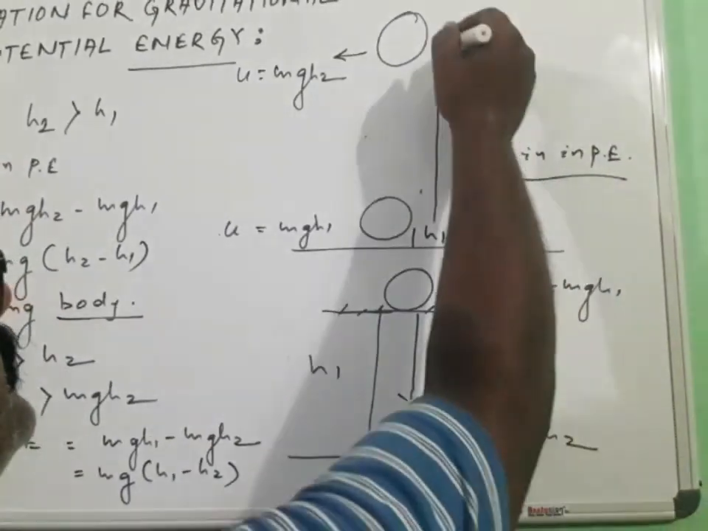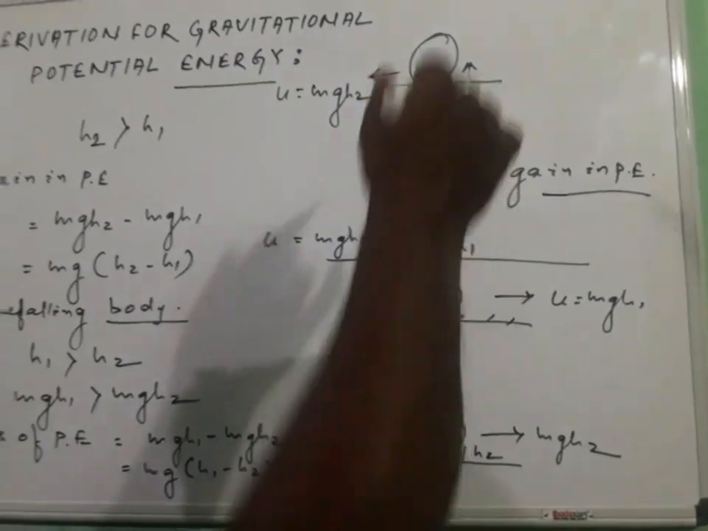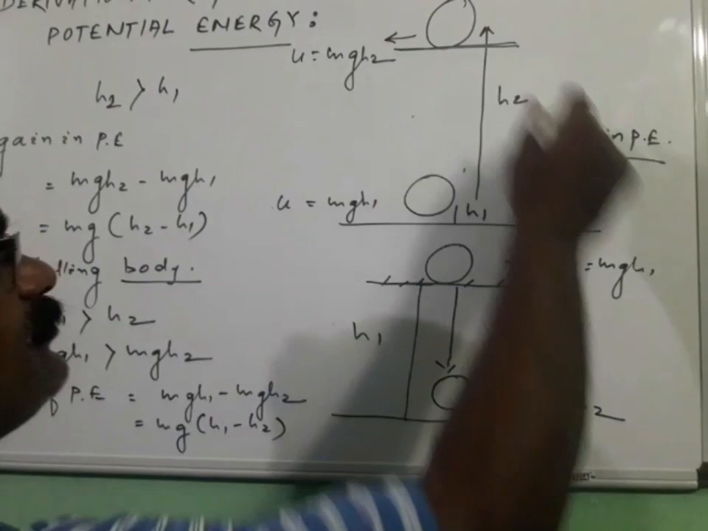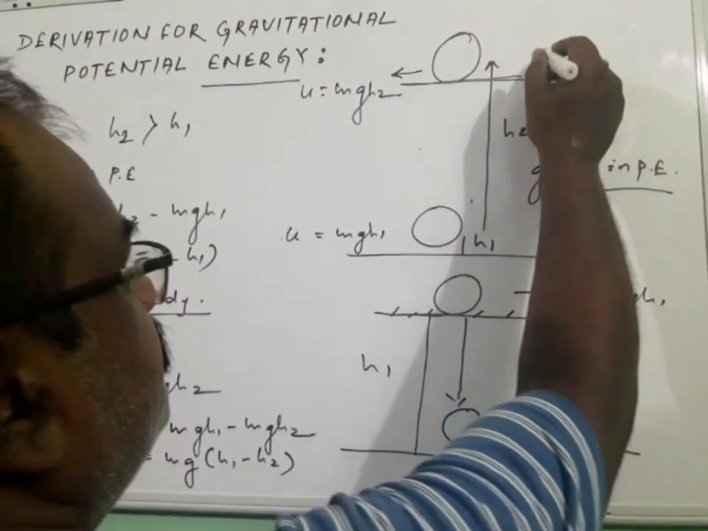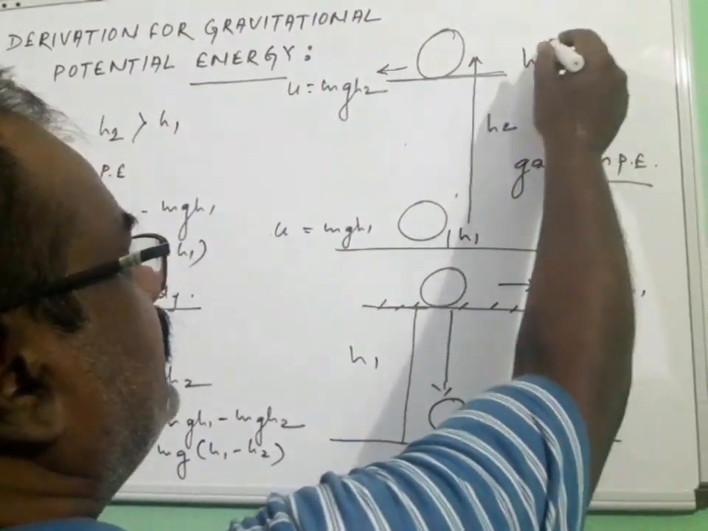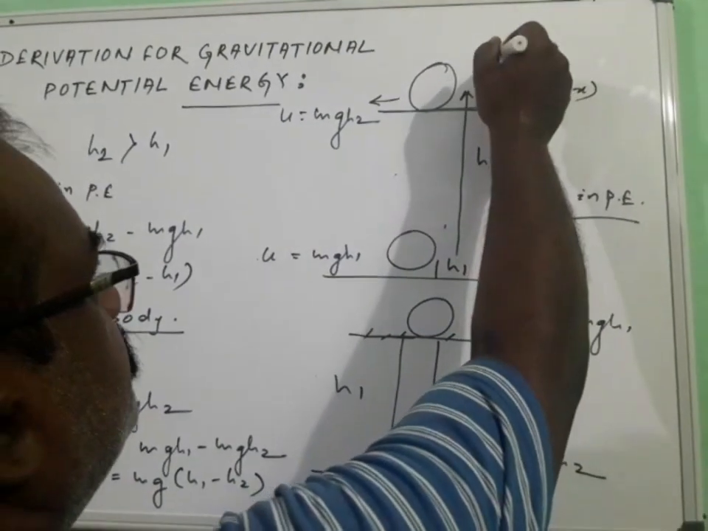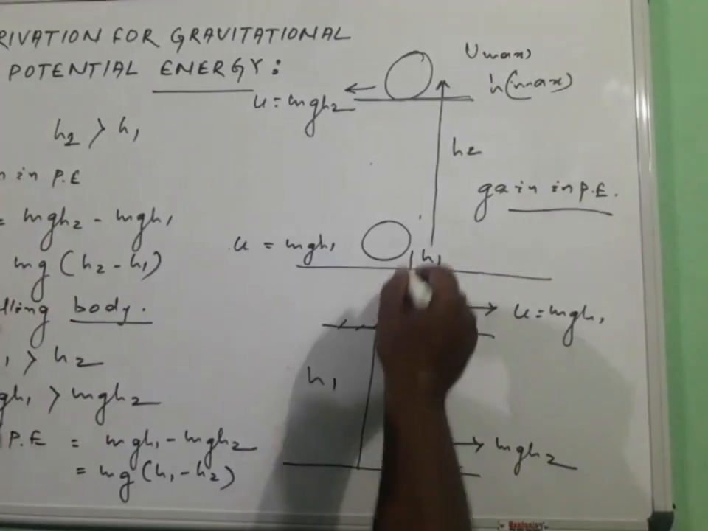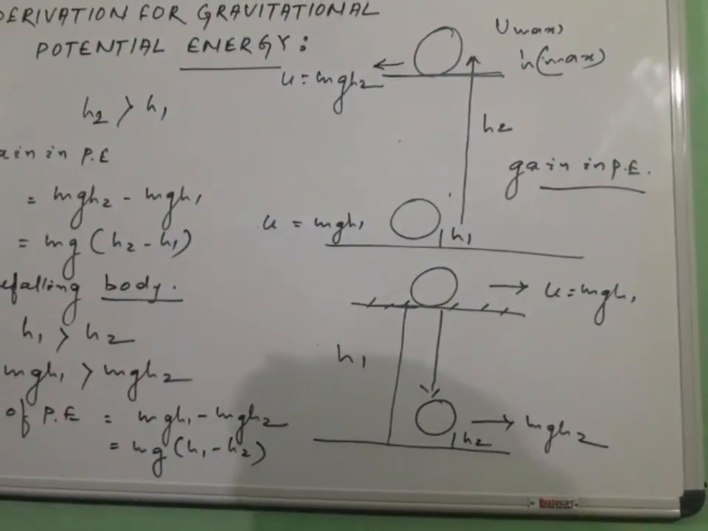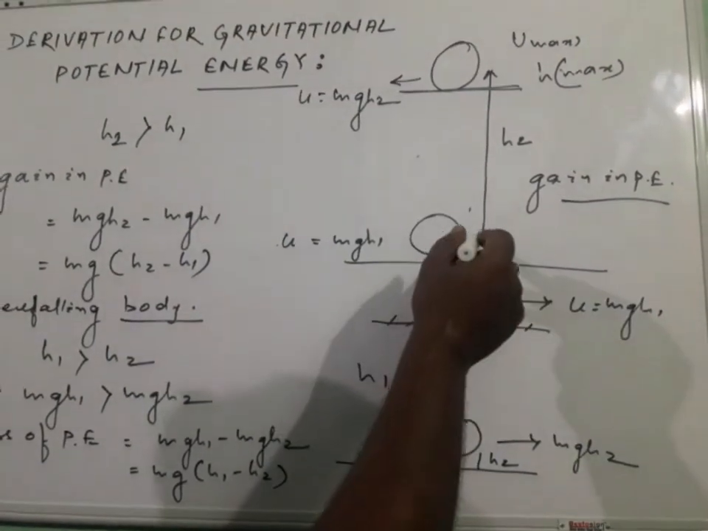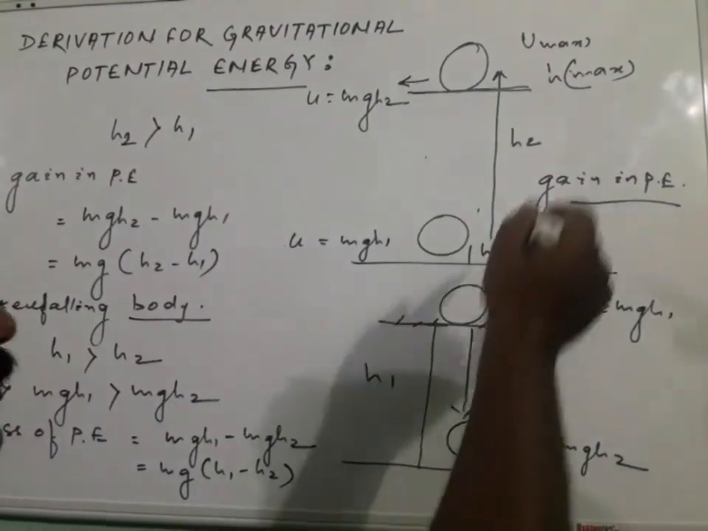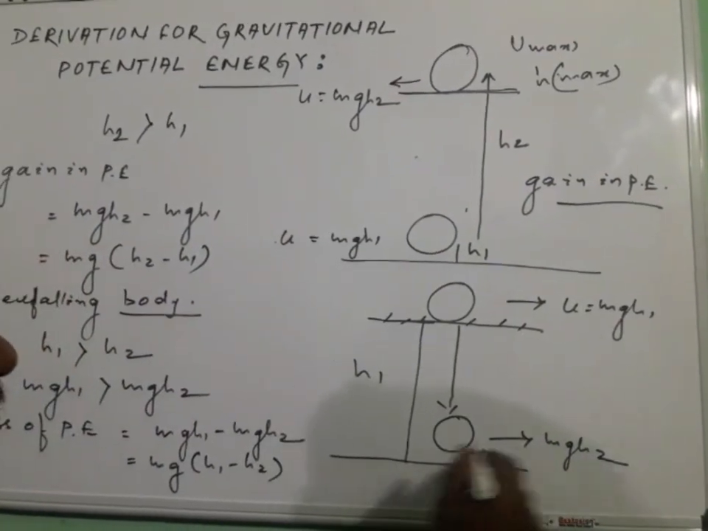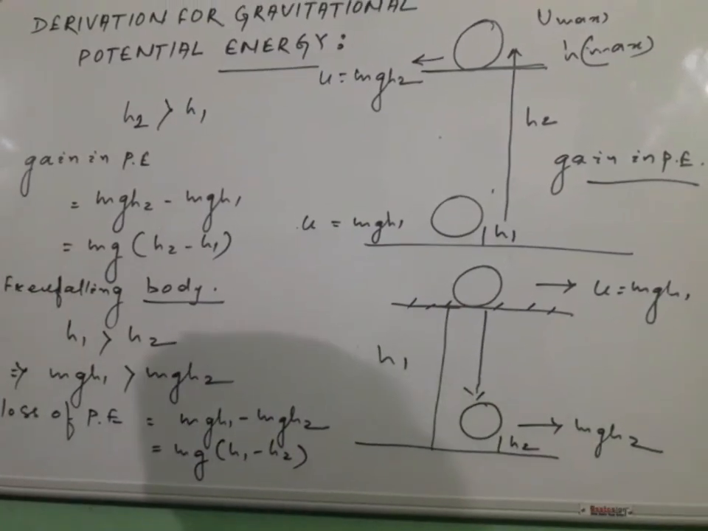In other words, if a ball is thrown vertically upward, whenever it reaches the topmost part, at maximum height h max, the gravitational potential energy becomes maximum, whereas just before touching the ground it becomes minimum. So whenever a body is thrown vertically upward, there will be a gain in potential energy, and whenever a body falls freely towards the ground, there is a loss of potential energy.